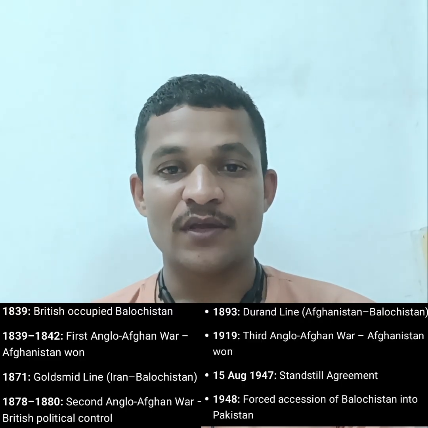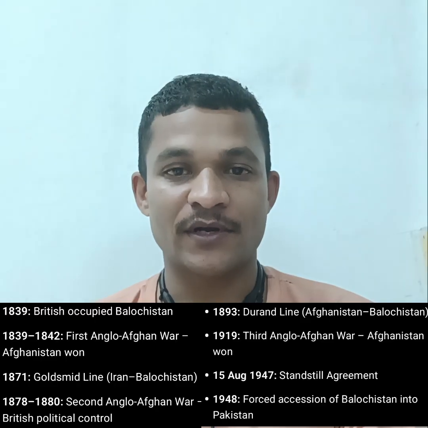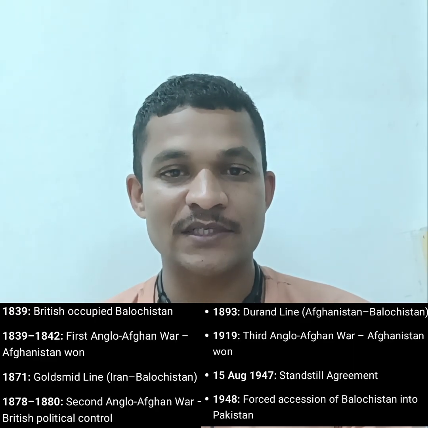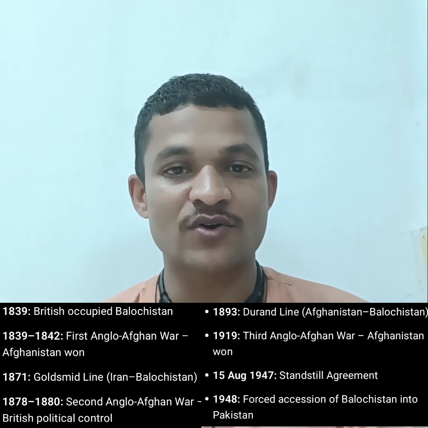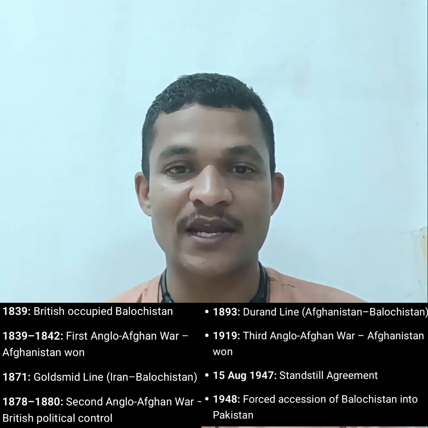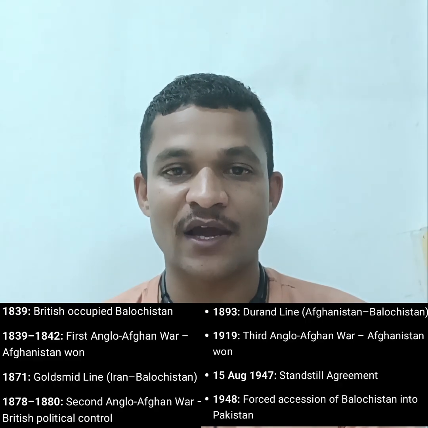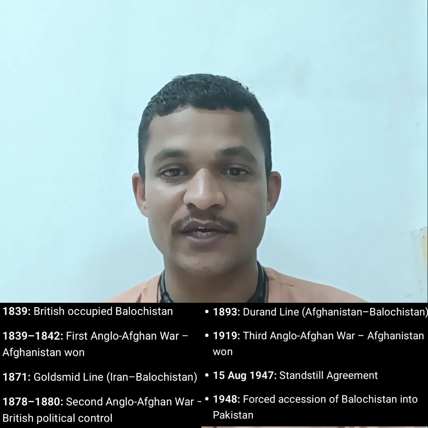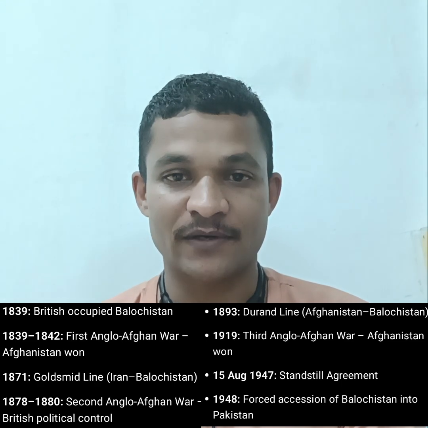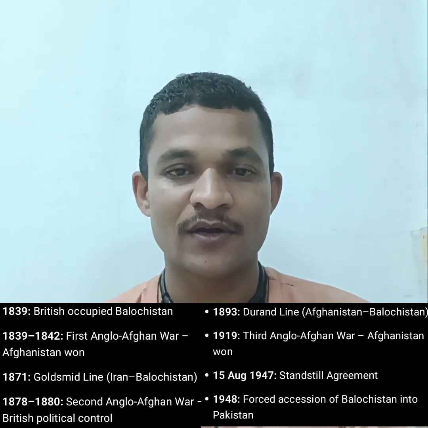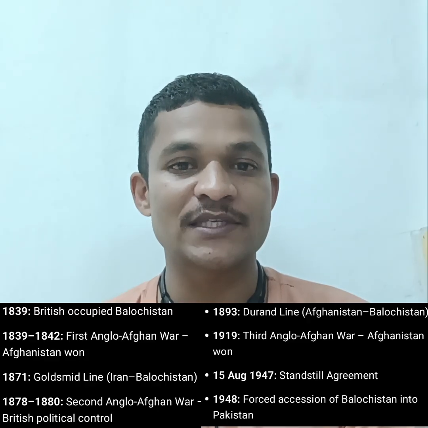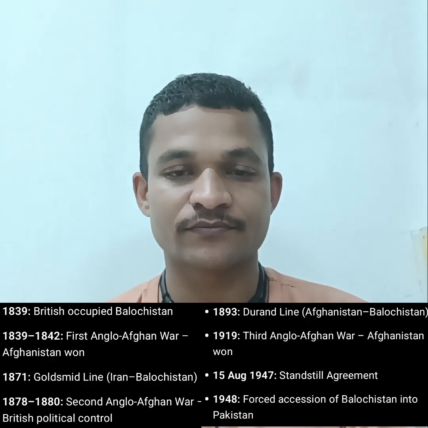Now we come to independence day. On 15 August 1947, a treaty was signed, an agreement between the British government and the Khan of Kalat. It is called the Standstill Agreement. According to that agreement, Balochistan split from British India and finally gained independence. The Khan of Kalat's flag was hoisted on their parliament. They formed their own government and parliament, and ran their parliament for around 227 days, from 15 August 1947 to 27 March 1948.